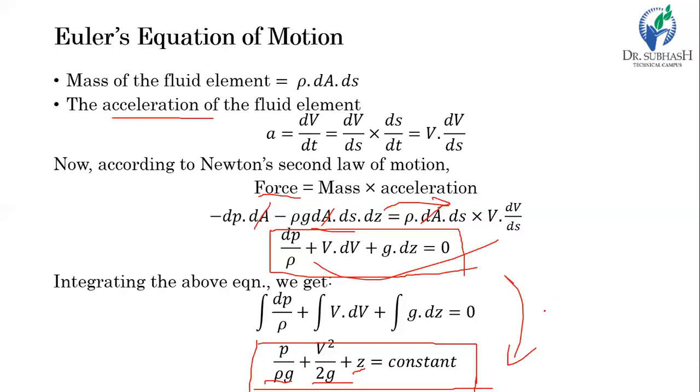So that is all for today, friends. What we have seen is Euler's equation of motion. First, we saw the definitions of fluid kinematics and fluid dynamics, and then Euler's equation of motion. From that, we derived the Bernoulli's equation, and after that derivation we saw the three heads of that equation, which ultimately indicate the energy of that particular fluid.